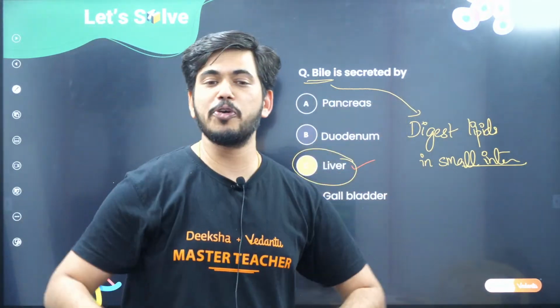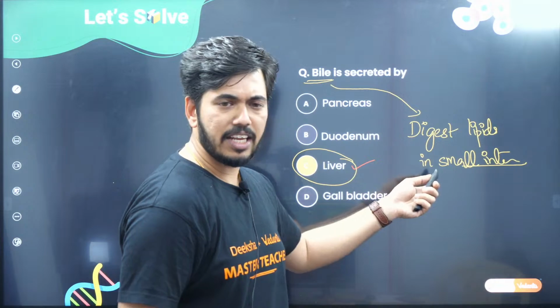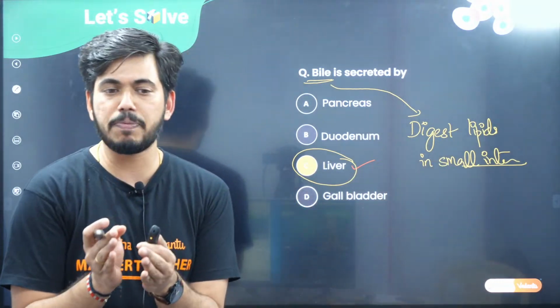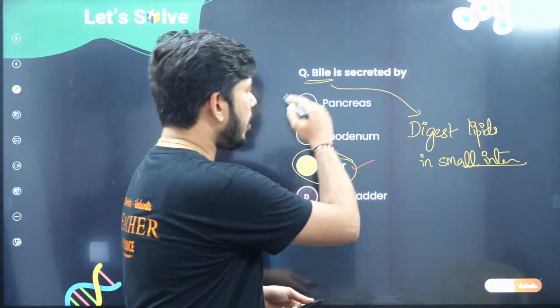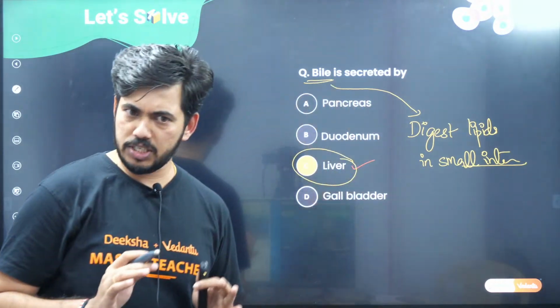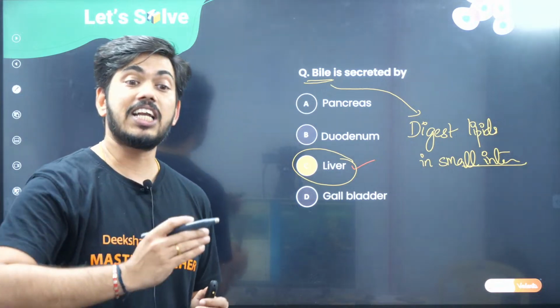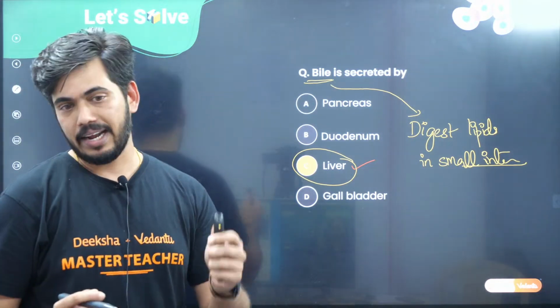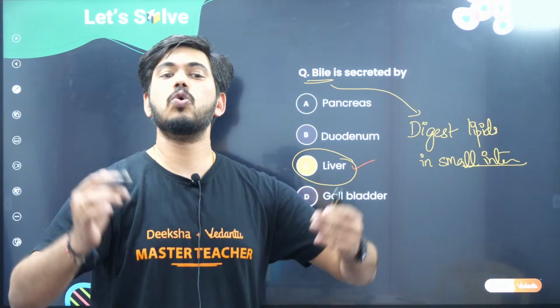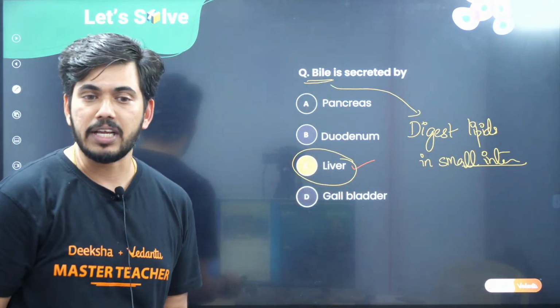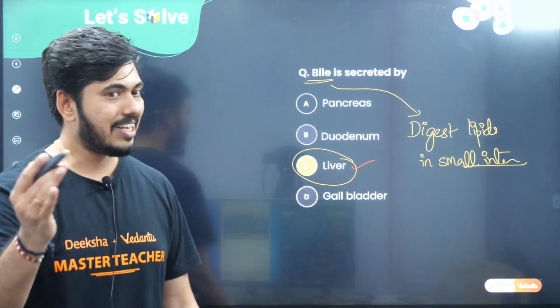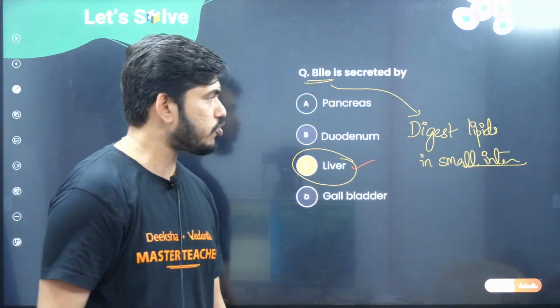In human beings, and generally in vertebrates, the liver produces bile, a yellowish liquid. Later it is stored in the gallbladder. That also you are supposed to remember, because who knows, tomorrow we may get the question: where is bile stored in the human being? Then the answer will be the gallbladder.